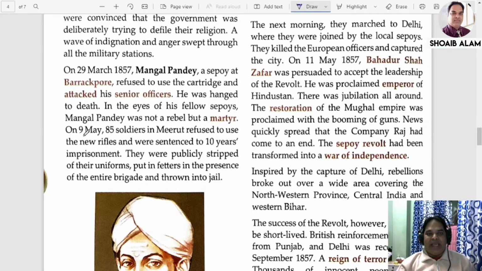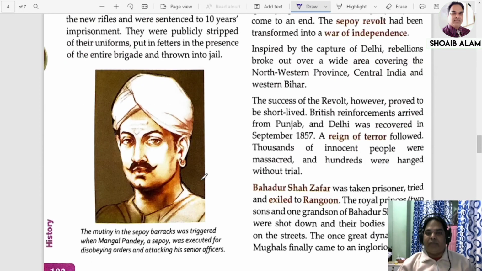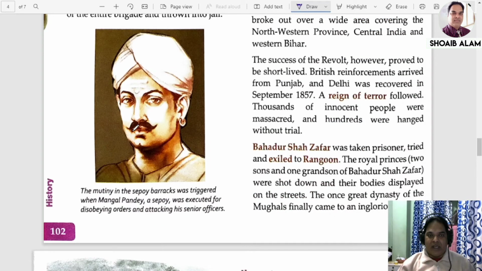They were publicly stripped, their uniforms were taken off, and they were put in fetters in the presence of an entire brigade and thrown into jail. Okay, you can see this picture. This is the man, Mangal Pandey.